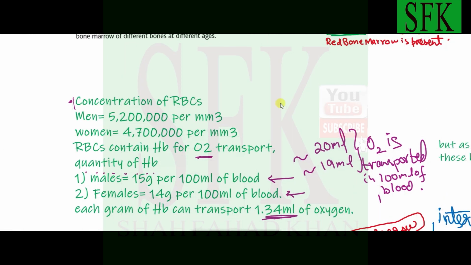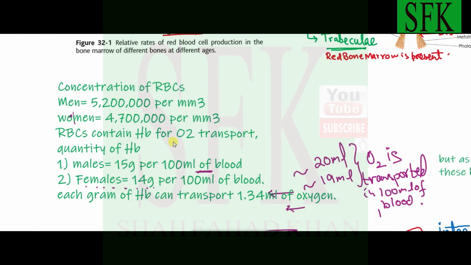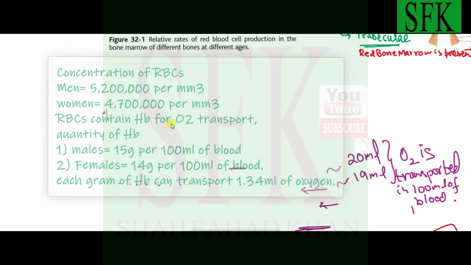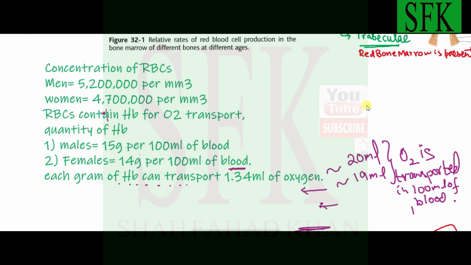Okay, now a piece of information for you guys, which I would suggest you should learn. These are basically the concentrations of red blood cells in males and females and the amount of hemoglobin in males and females, their relative values. By the way, I'm pretty much sure that you guys are familiar with hemoglobin. Hemoglobin is basically a protein, which is the main carrier of oxygen, a quaternary structured protein present inside the red blood cell, and that is capable of binding reversibly with oxygen. So it binds with oxygen in the lungs, and then it can dissociate from oxygen at the tissue level to provide the tissues with oxygen.